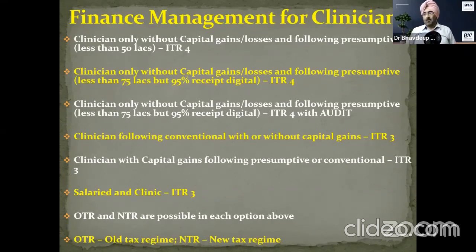F&O is futures and options. If it is pertaining to the market, it is not business income. It will still be considered under capital gains or losses. So you need to have presumptive for your clinic, but for capital gains you'll have separate schedules, Schedule CG, to be filled in. You can't show presumptive for your F&O. That is for sure. What about clinic income plus interest from fixed deposit and rent from other asset?